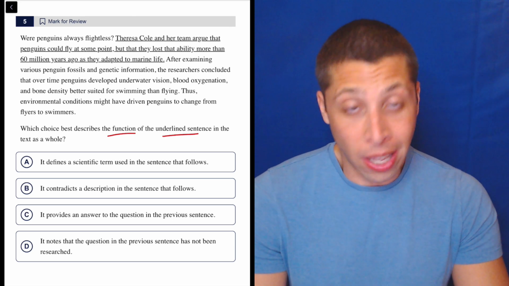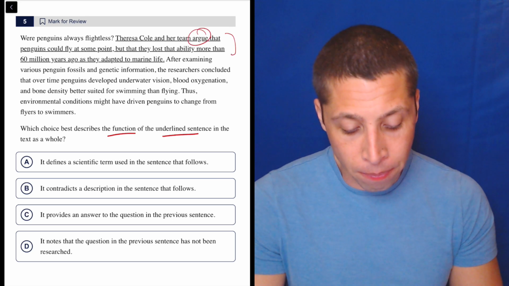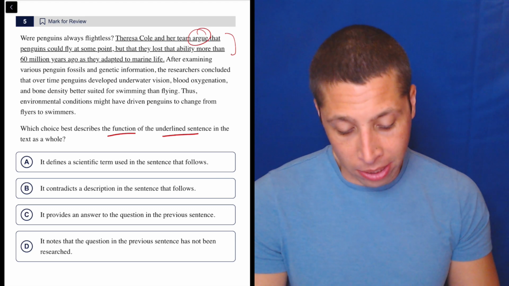So, my own dumb summary of what this is about is it's just their argument, right? They used to be able to fly. It answers the question. So let's take a look at the choices.